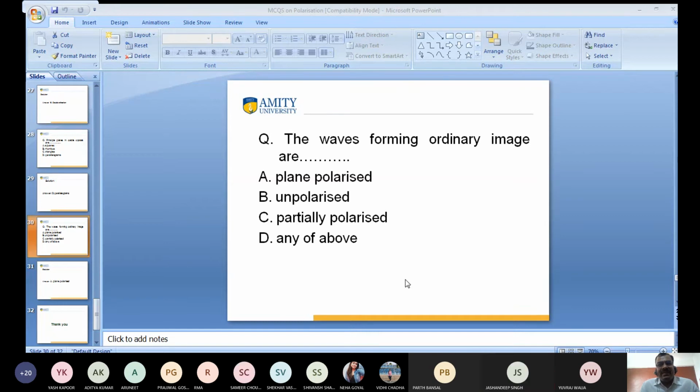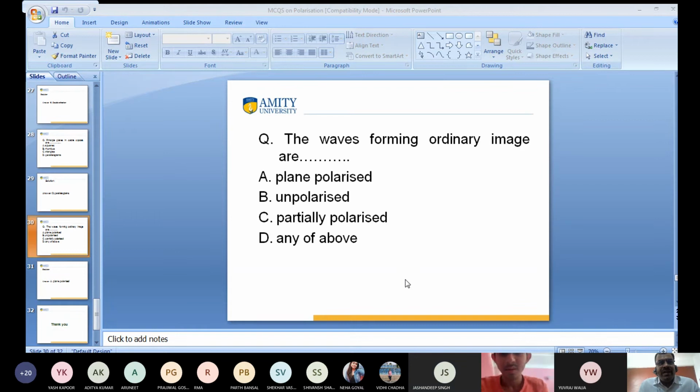Jasandeep Singh, can you hear me well? Sir, I am not sure about this one, sir. What is the answer? Can you tell me, Jasandeep? Sir, I am not sure about the answer, sir. A, B, C, D, you don't know any of them? No, sir. I think so.